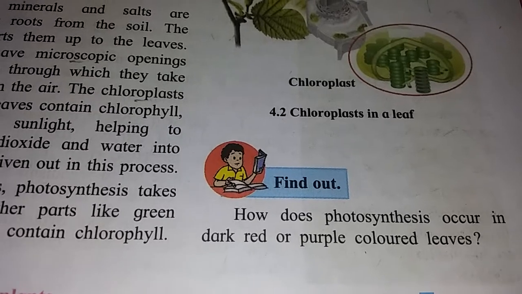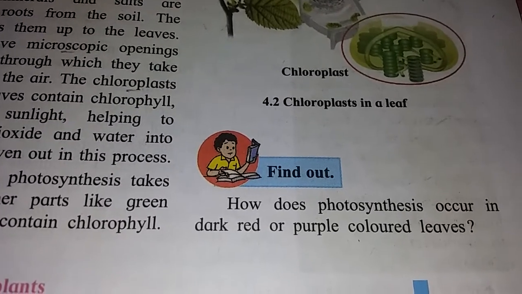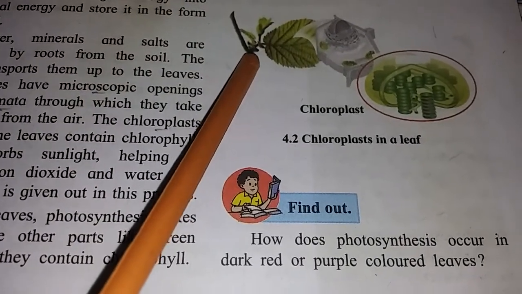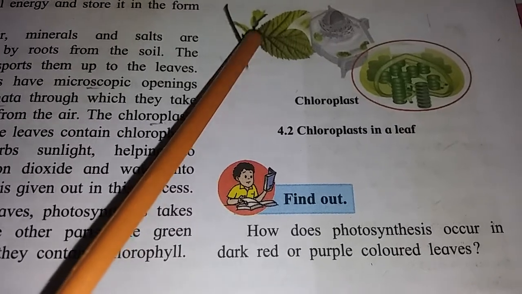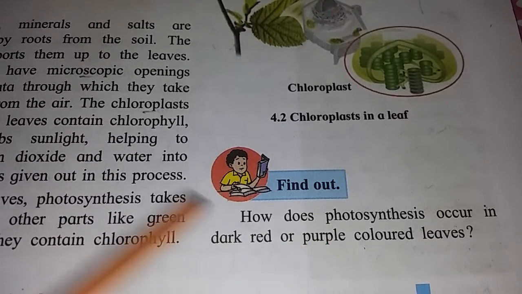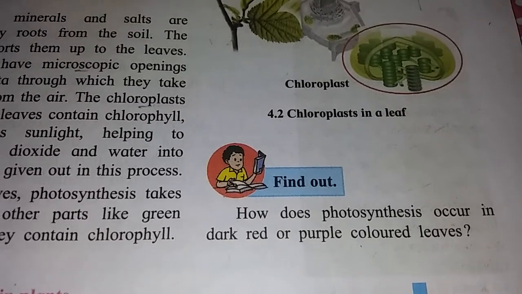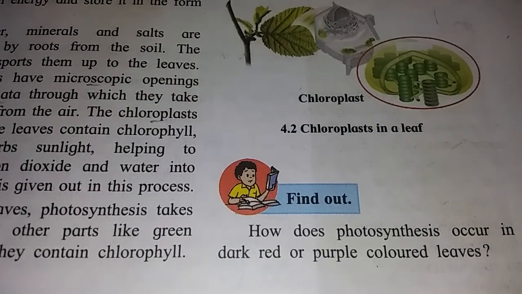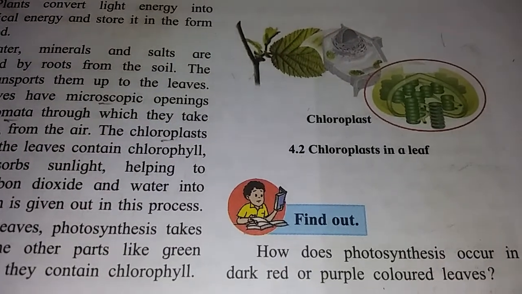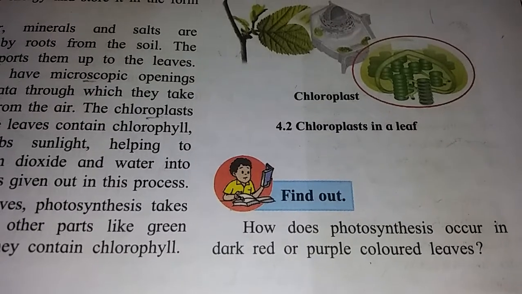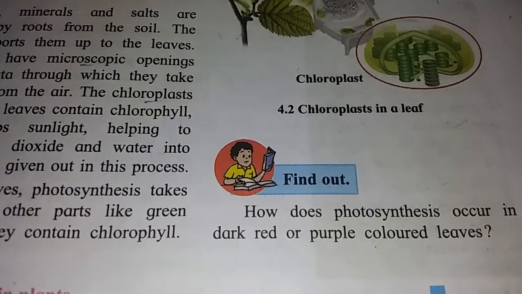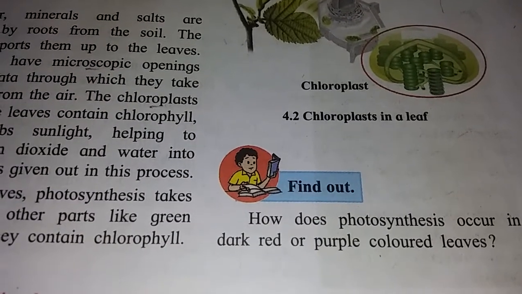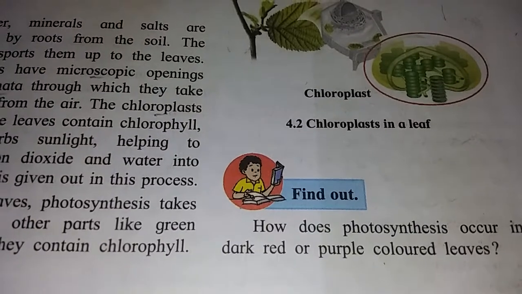In green leaves, the chlorophyll pigment is there, so their color is green, and in other trees the color of the pigmentation is different. These pigments are capable of absorbing sunlight and helping to convert carbon dioxide and water into food.